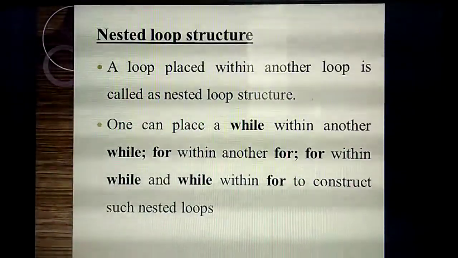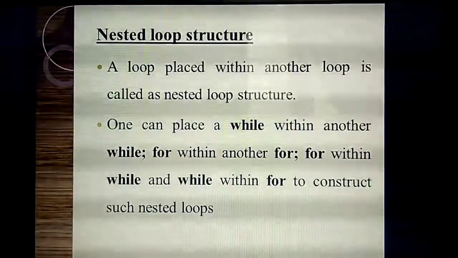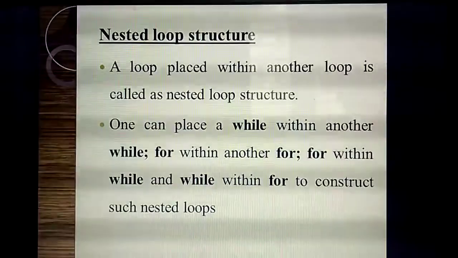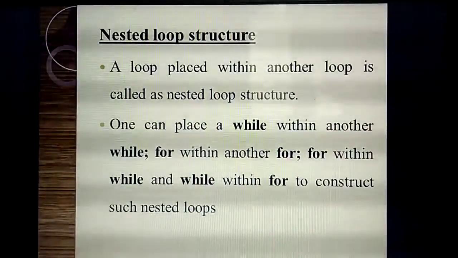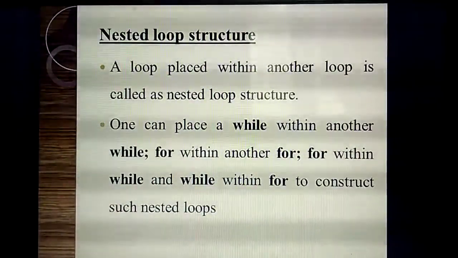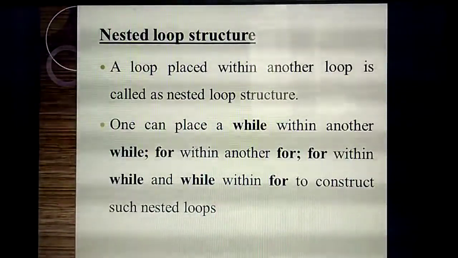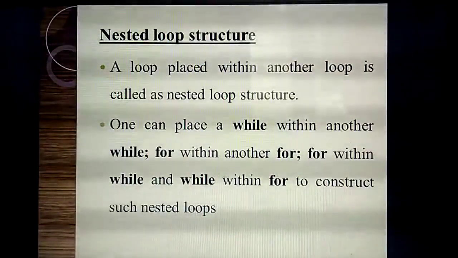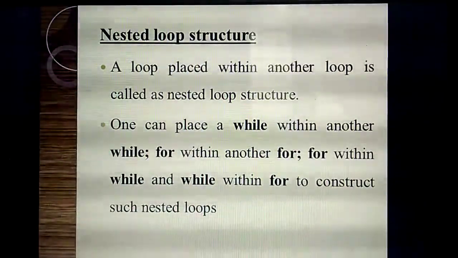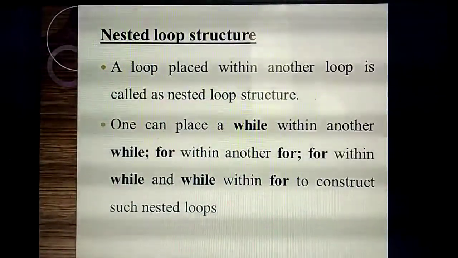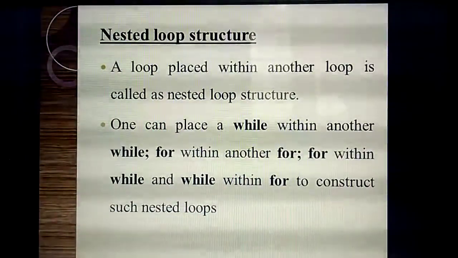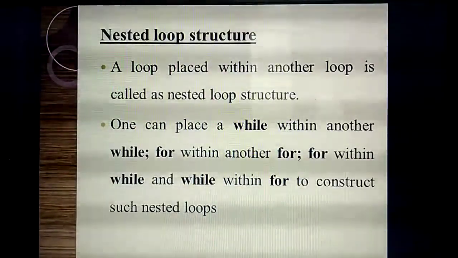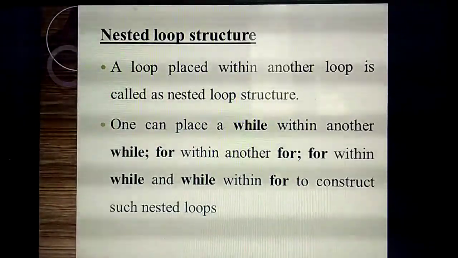We are calling this a nested loop structure. So what are the loops you have studied? How many types of loops? Two: for loop as well as while loop. Inside a for loop you can use another for loop. That is called a nested for loop. Inside one while loop you can use another while loop. That is called a nested while loop. So this kind of loop inside another loop is called a nested loop structure. Understand? Very important question.